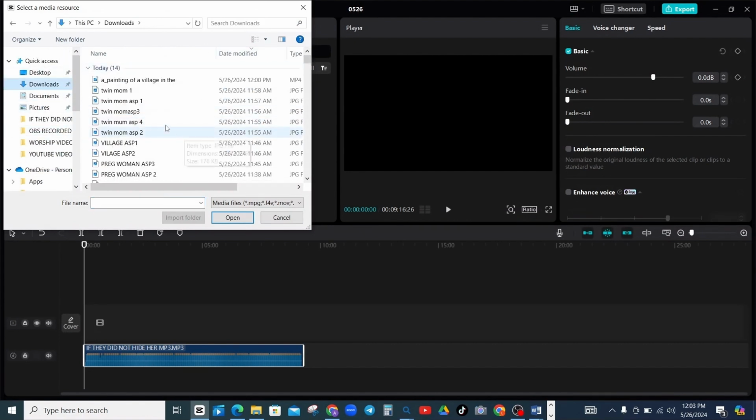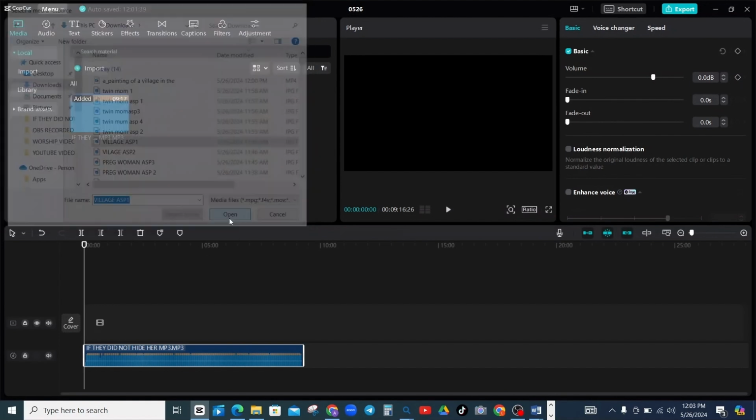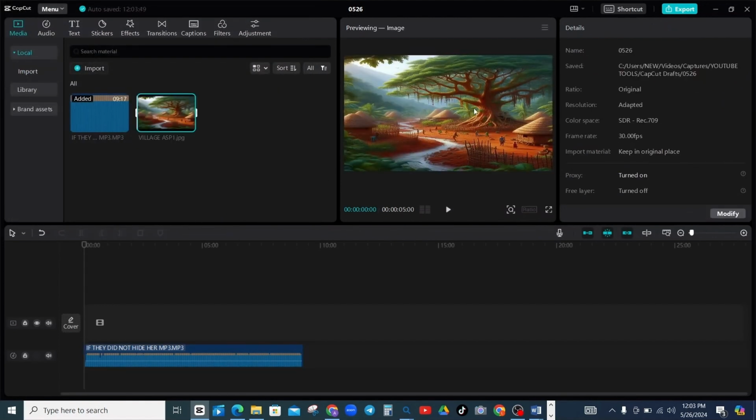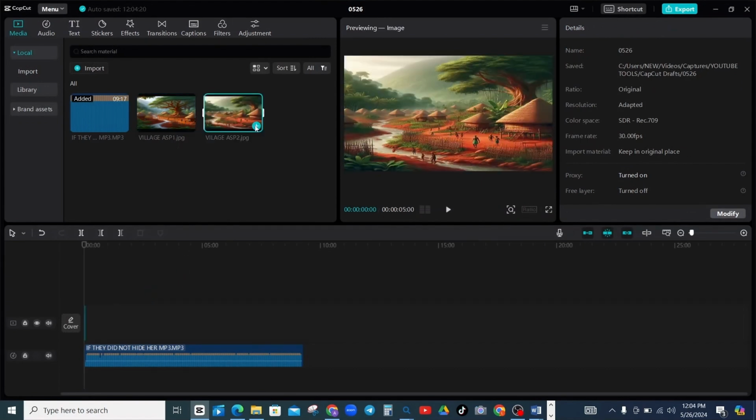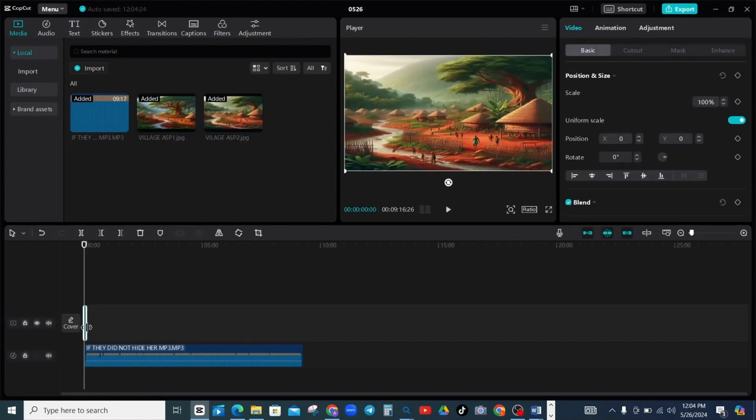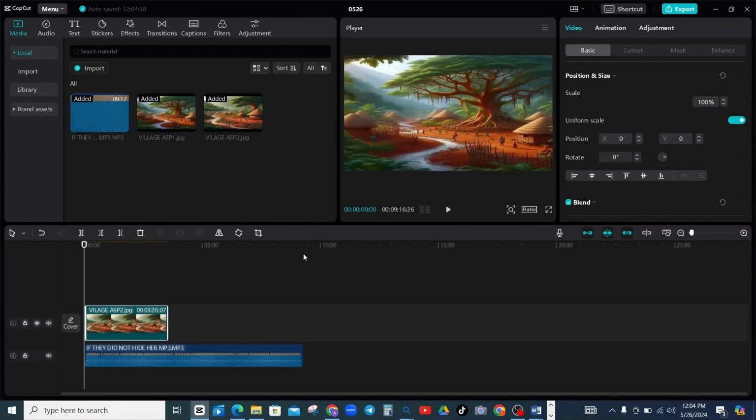Now, what you need to do is follow these things sequentially for you to know the kind of image to import at a particular point in time. Like this place, it started with an image of a village or a town. You click on this place to bring it down to where you want it to be.